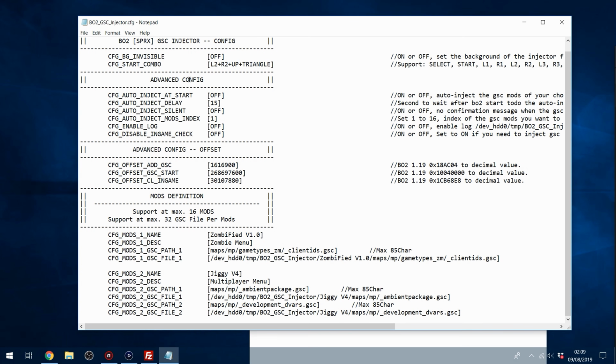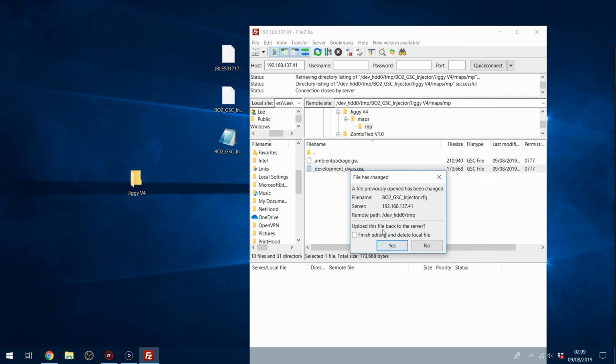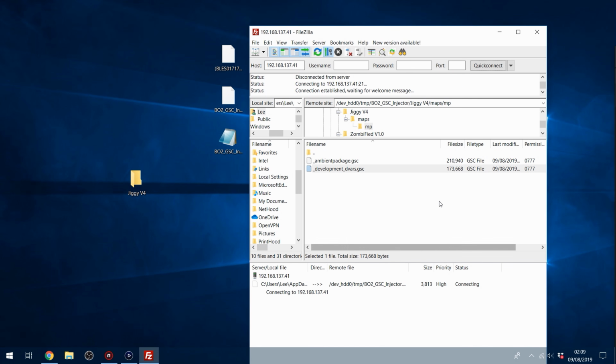That's both mods installed. So now we can save this. And when you save this and close it, it will ask you to overwrite and copy it back to your hard drive of your PS3, which we've just done. And there we go, that's it. So that is how you install the GSC menu.